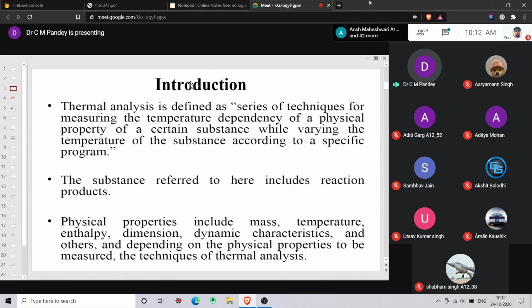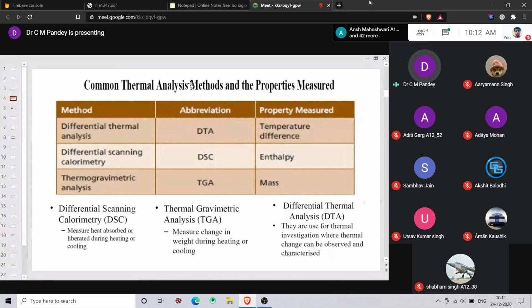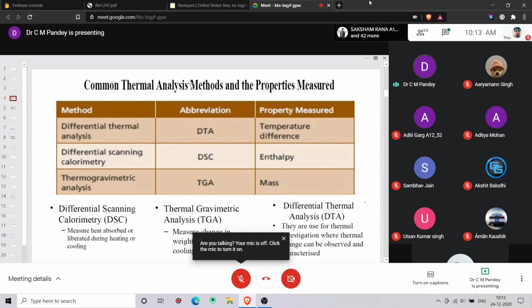Depending on the physical property to be measured, the techniques of thermal analysis are differential thermal analysis, differential scanning calorimetry, and thermogravimetric analysis. Some other techniques are also there, but in the syllabus you have to study only these three. Differential thermal analysis, abbreviated as DTA, in which you measure the temperature difference; differential scanning calorimetry, abbreviated as DSC, in which you measure the enthalpy; and thermogravimetric analysis, also known as TGA, where you measure the mass of the sample. These are the techniques that you have to study.